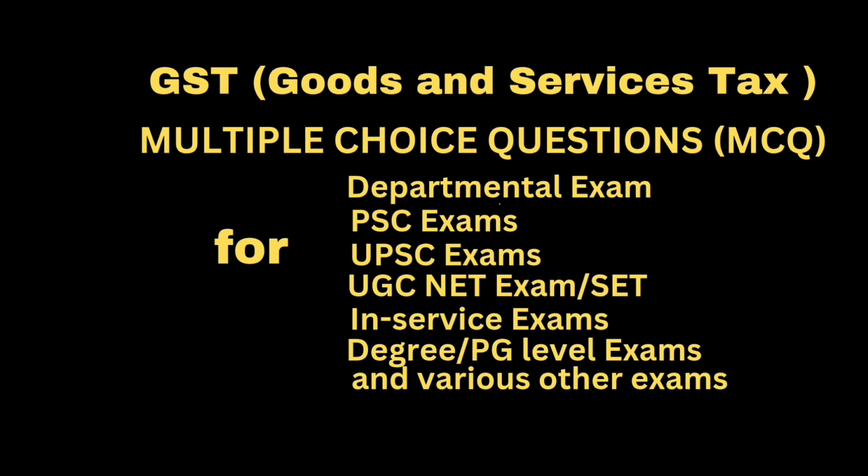Option C, any discount which is given after the supply has been effected provided input tax credit as is attributable to the discount on the basis of document issued by the supplier has been reversed by the recipient of the supply. Option D, discount as per A and C above. Correct answer: option D, discount as per A and C above.